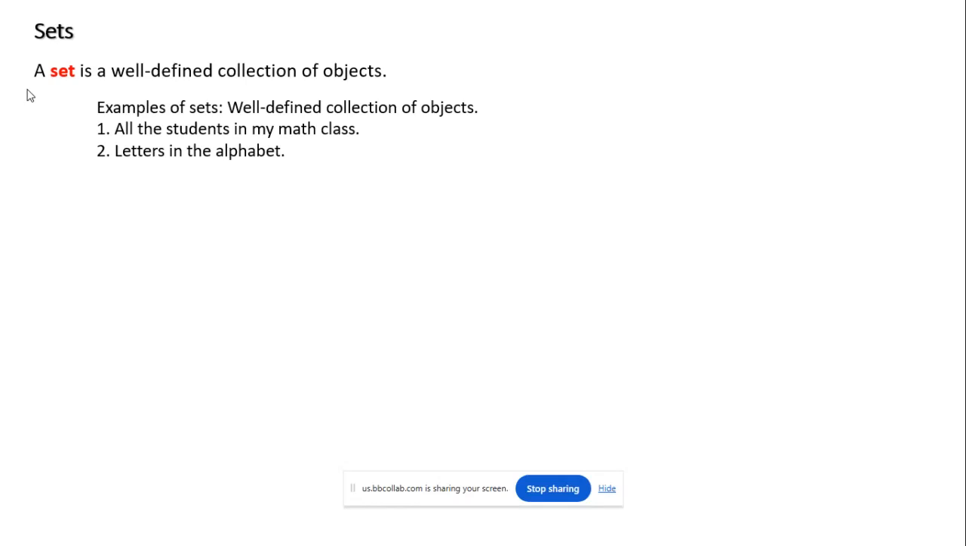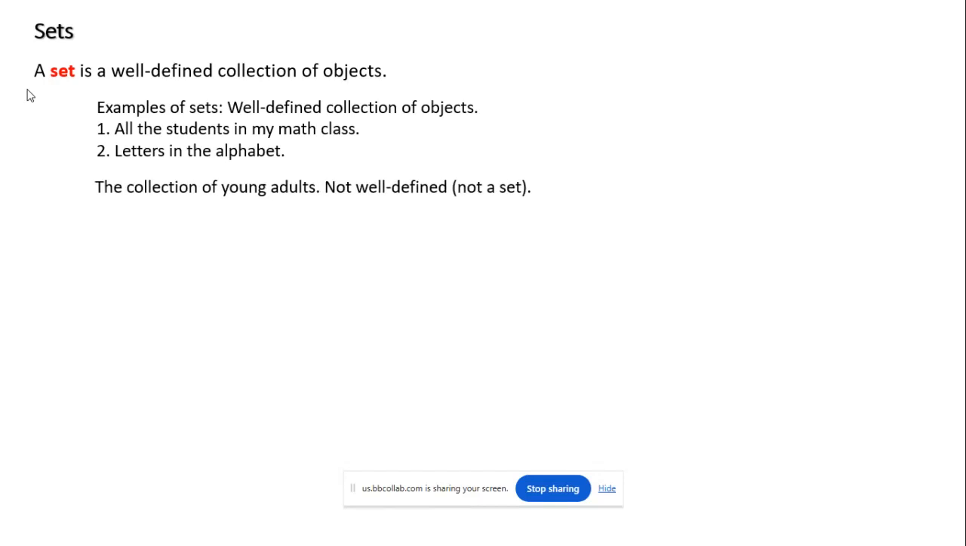Or that second example, letters in the alphabet. We know that in the alphabet there are 26 letters, so this is a well-defined collection of objects. We know what they are. We can name them. So this is what examples of objects can be. And again, they can be practically anything, but it has to be well defined.